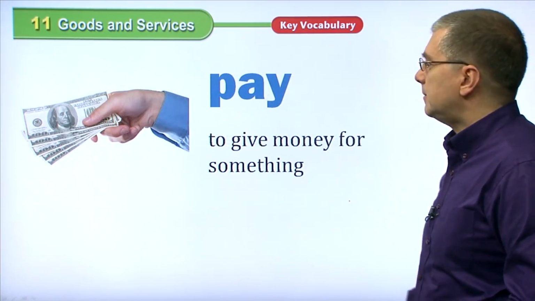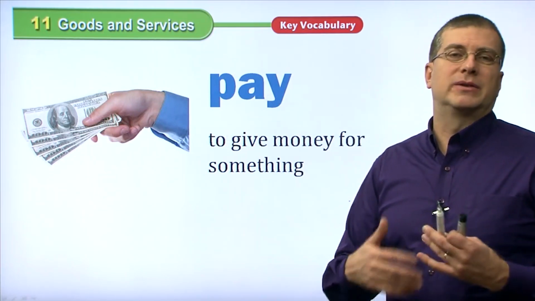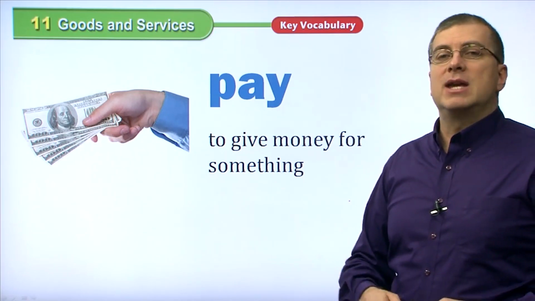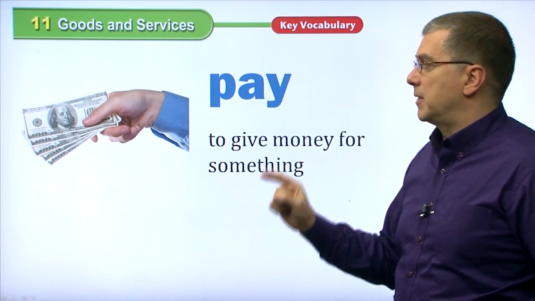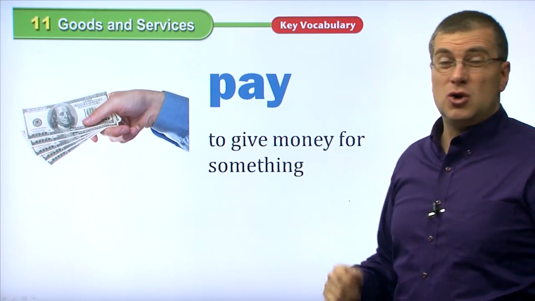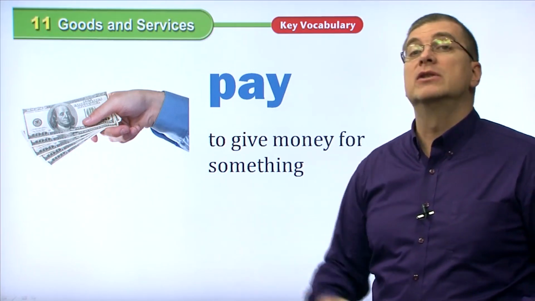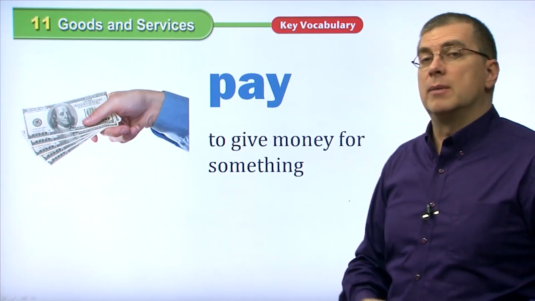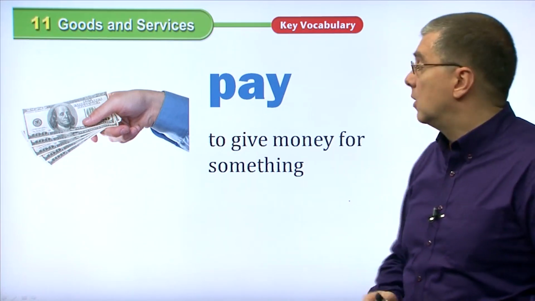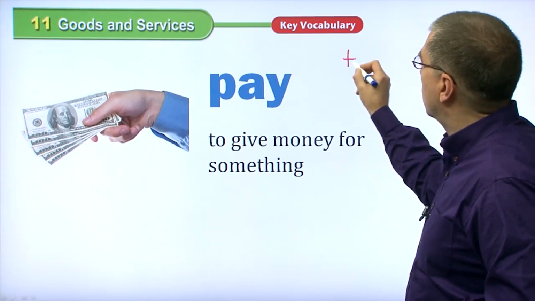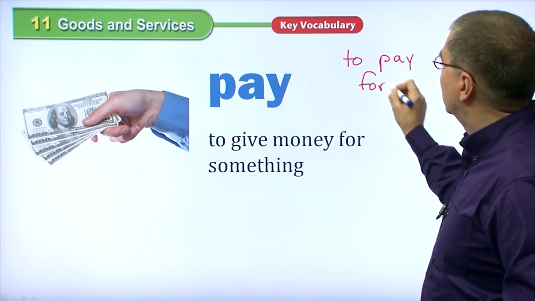Okay. Now, to pay is very similar when we're talking about to buy or sell. When you say you're going to pay, that means you give money for something. So who gives money? Who pays? Of course, a buyer pays money to the seller. So the buyer will give money. They are paying for the good or service. To pay for something.